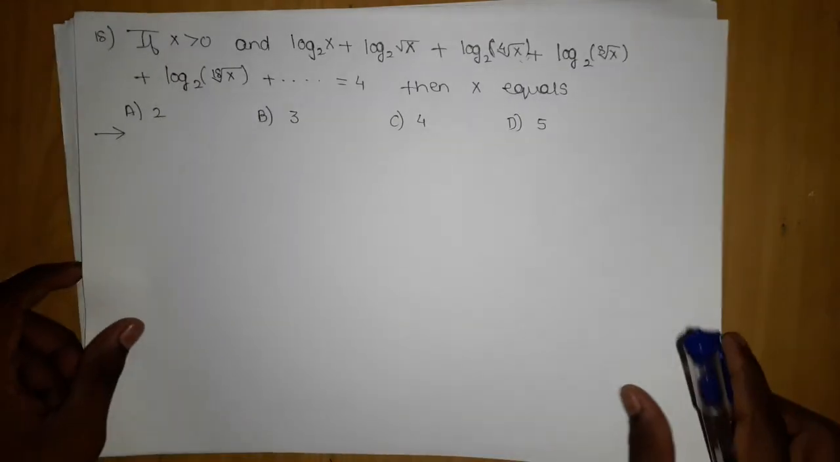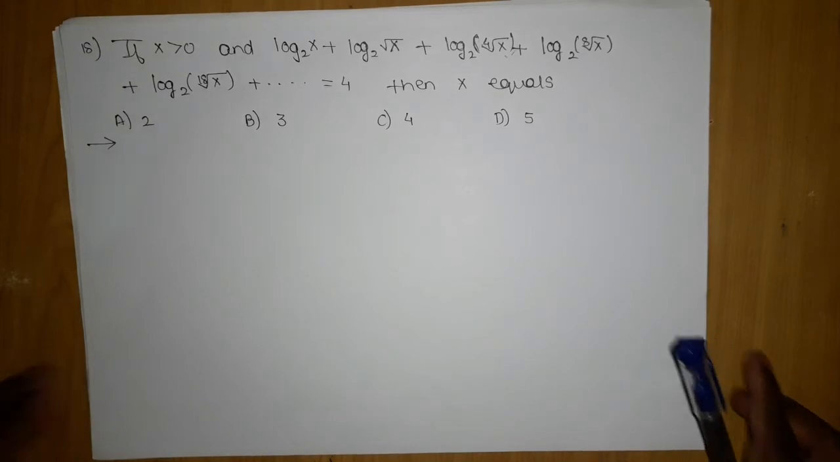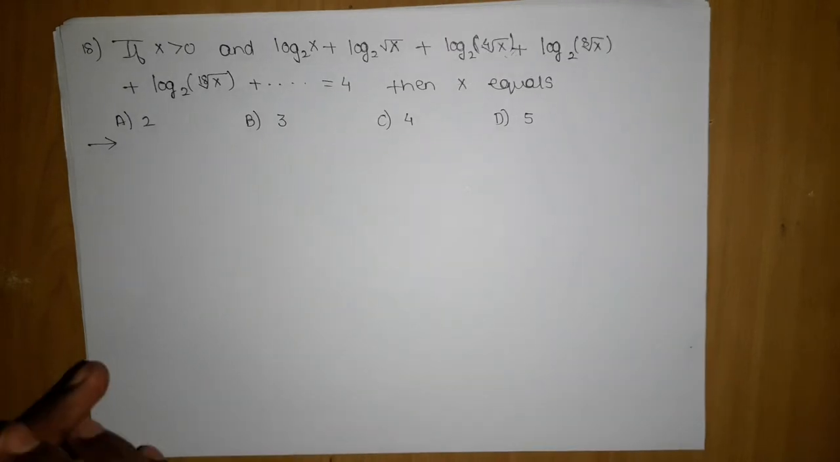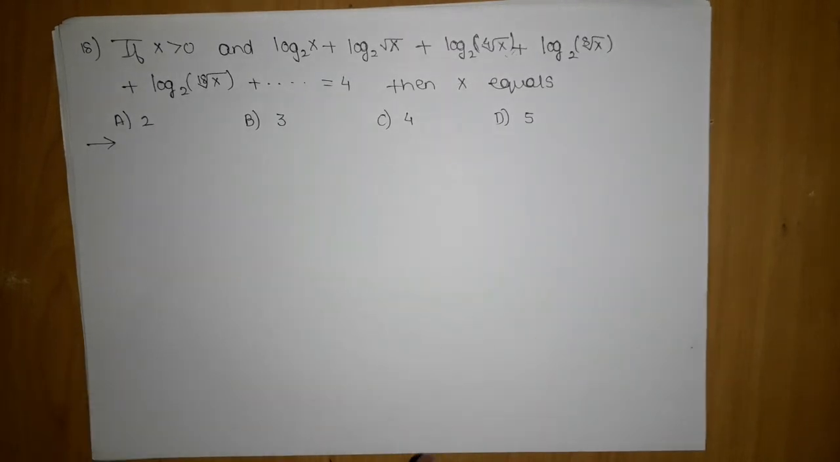Now the next question, the 18th. If x is greater than 0, and log of x to the base 2, log of root x to the base 2, log of x power 1 by 4 to the base 2, and so on are given, and the sum is equal to 4, then we have to find the x value.